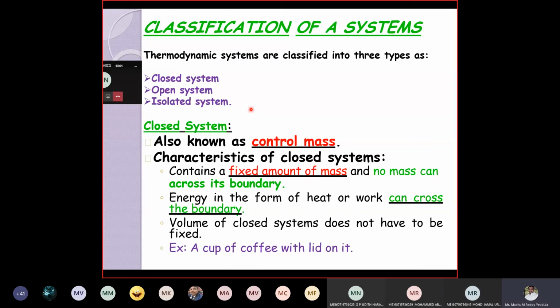Now, a closed system we can call a control mass, because the mass of the system is fixed. The closed system contains fixed mass. No mass can cross the boundary.